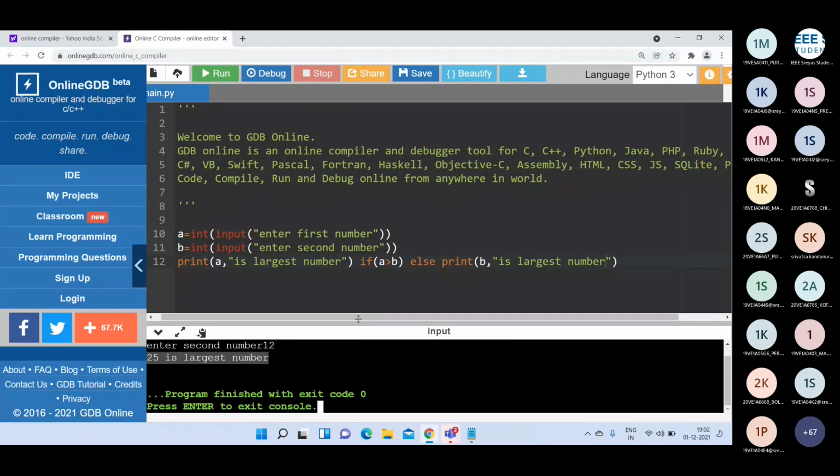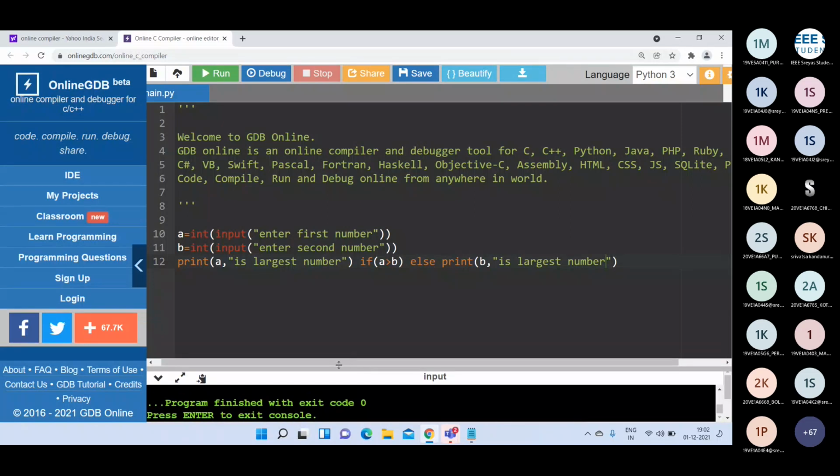See? Yesterday I told you, if you see the Python program statements, they are like English statements. Am I right? Because there is no semicolon, there are no curly brackets. If you read a Python program at any point of time, it is like English statements. That's why this is the easiest coding for learning. This statement is like a simple English statement: print something if A greater than B, else print something. Am I right?